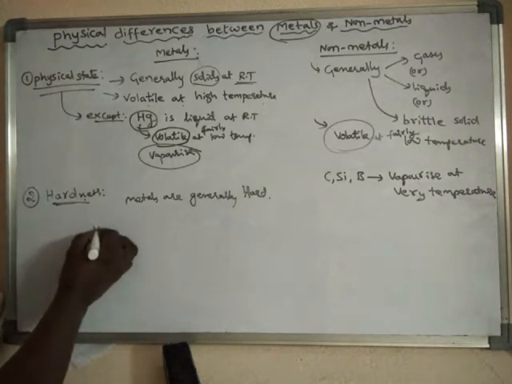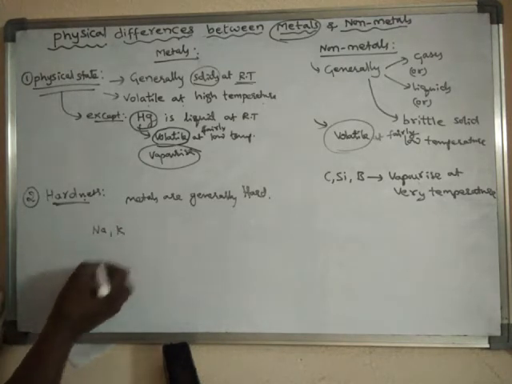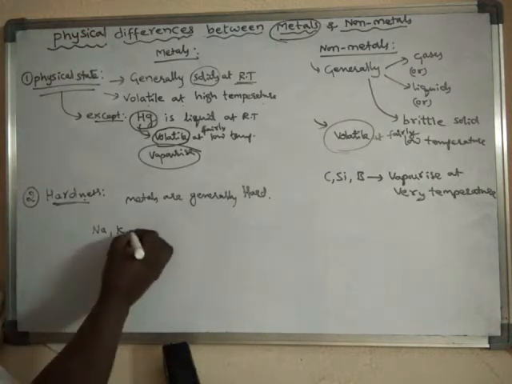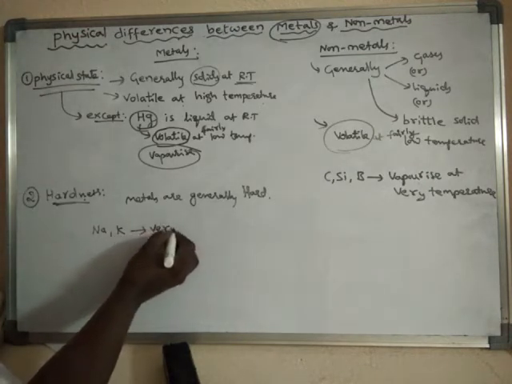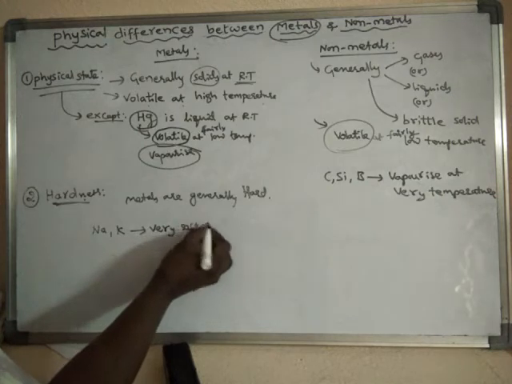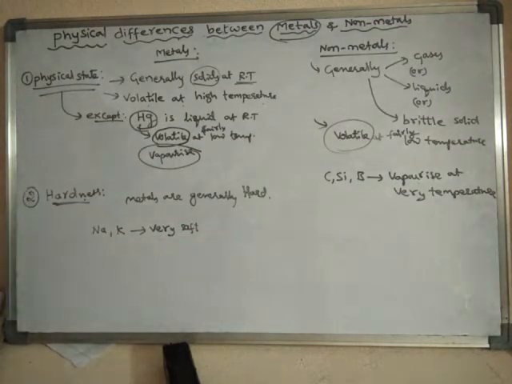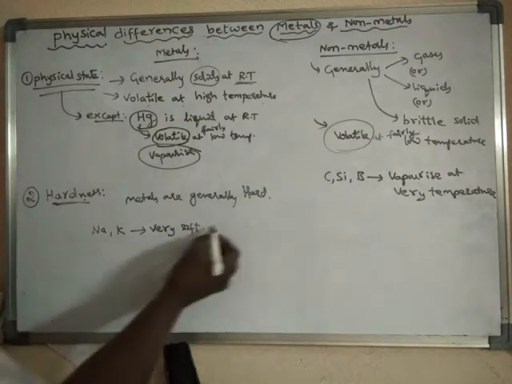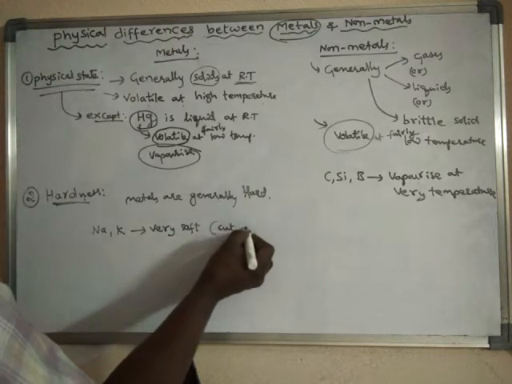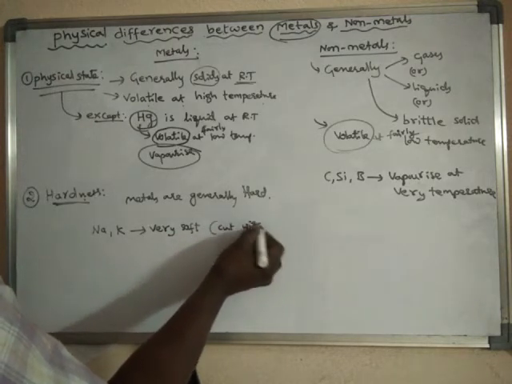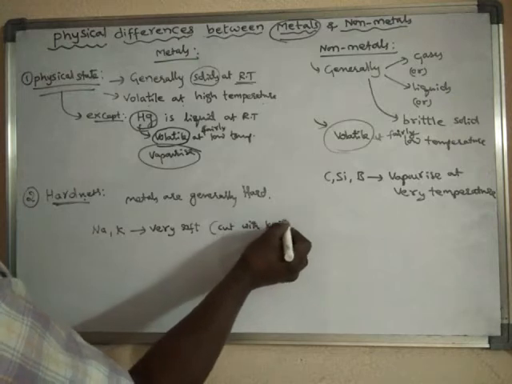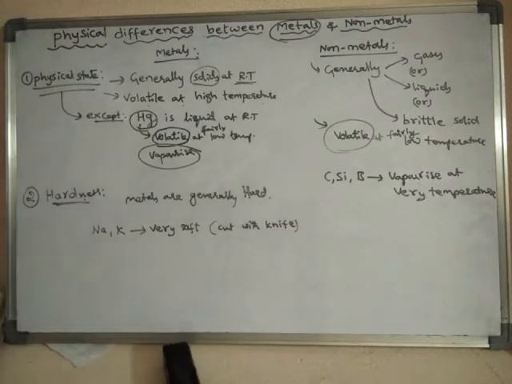Metals like sodium and potassium are very soft, and they can even be cut with a knife. That much soft these metals are. Sodium and potassium are very soft and can be easily cut with a knife.